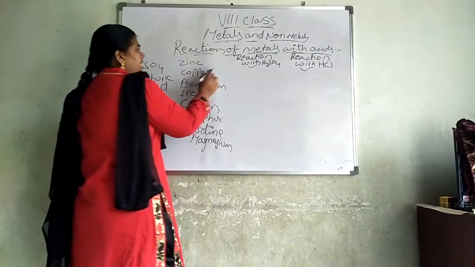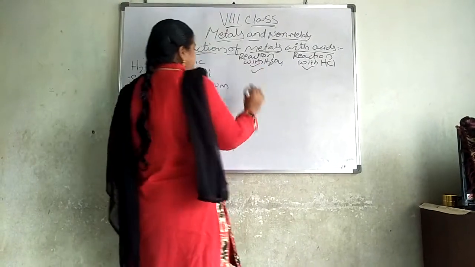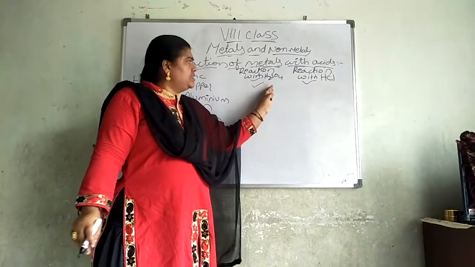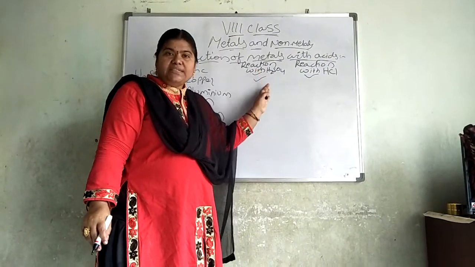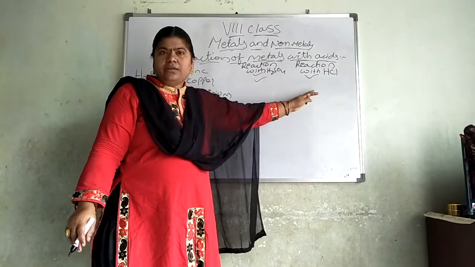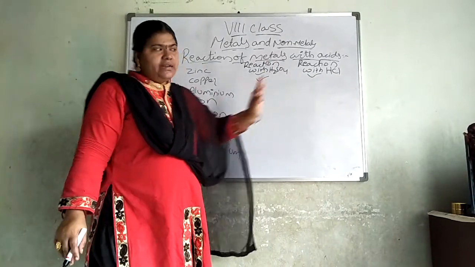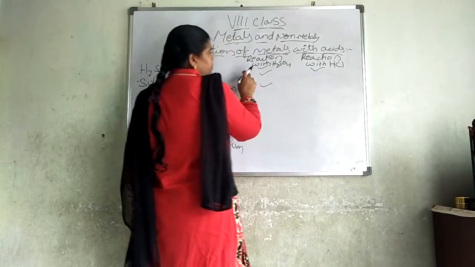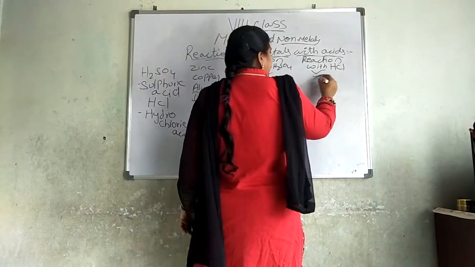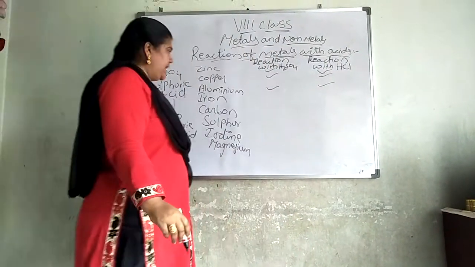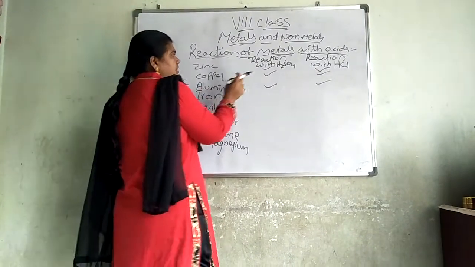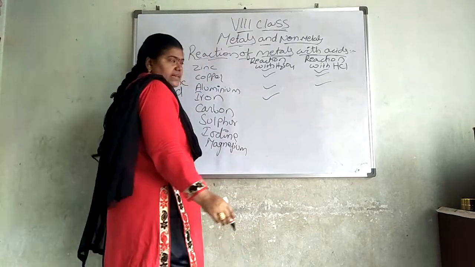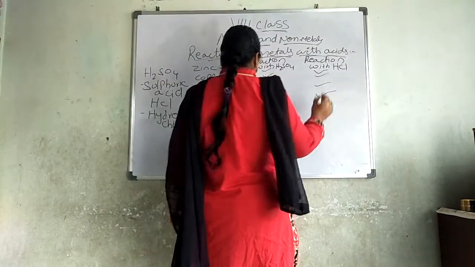Then, will copper react with H2SO4? Yes. When copper reacts with sulfuric acid, it gives copper sulfide. Here, copper chloride and hydrogen gas will be released. Aluminium reacts in the same way. Aluminium also reacts with H2SO4 and with hydrochloric acid. Will iron react with sulfuric acid and hydrochloric acid? Yes, iron reacts with both.